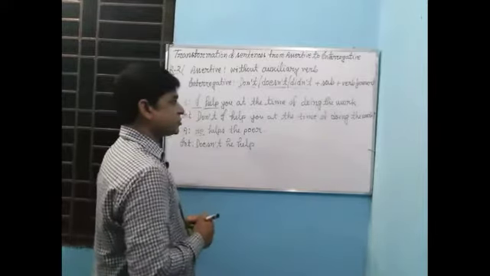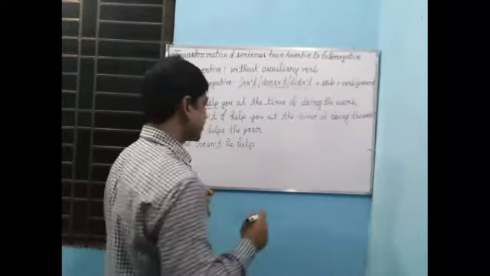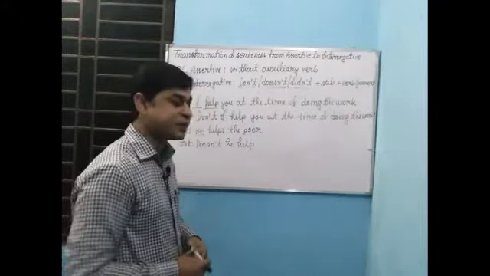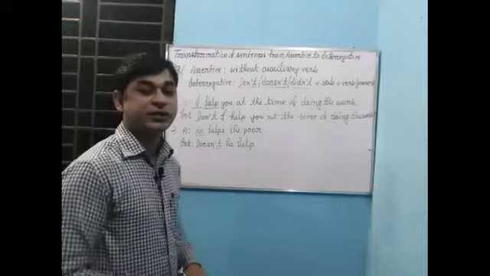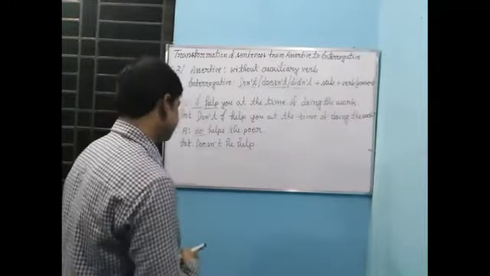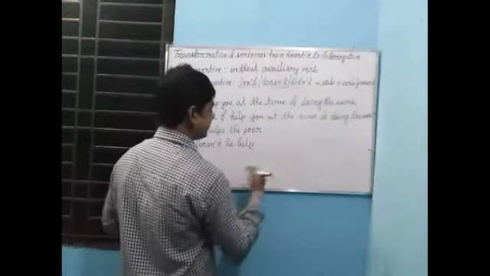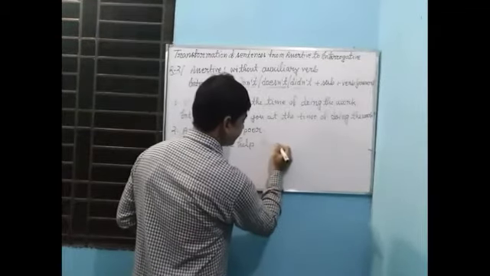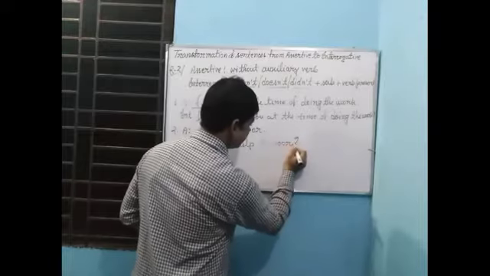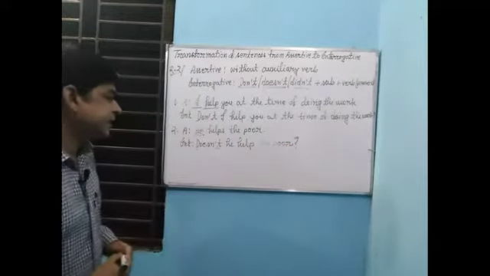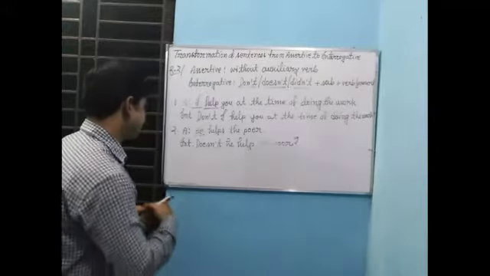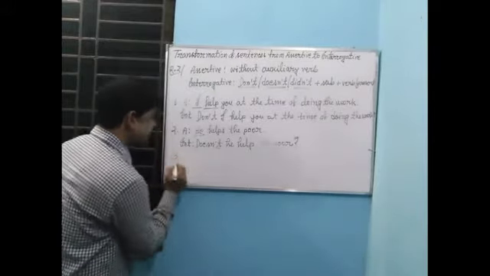When doesn't, don't or didn't will work to make any negative sentence or interrogative sentence, you can't use s or es with the present form of verb. So doesn't he help? Then other words, the poor. So the sentence stands for doesn't he help the poor? Now it has become interrogative sentence. Now example number 3.